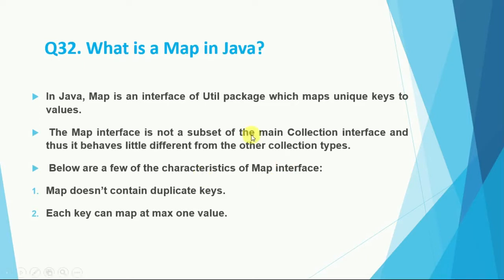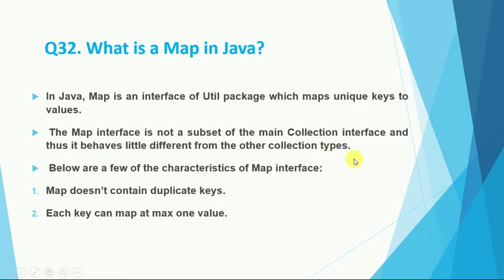So we have different data types and different data structures in Java. So we also have a map. Map is an interface of the utility package which helps us to map unique keys to values. So we basically have two pair values. First is a unique key, which refers to a particular value. Okay, so we will discuss this later, what is a map in Java. So the map interface is not a subset of the main collection interface.